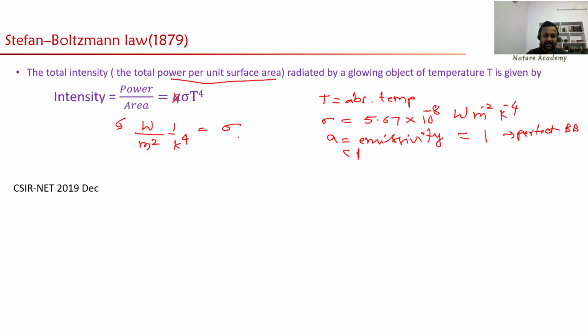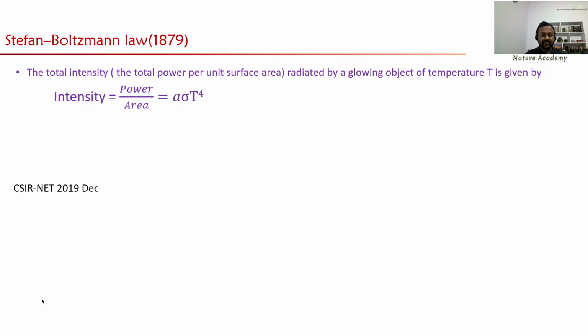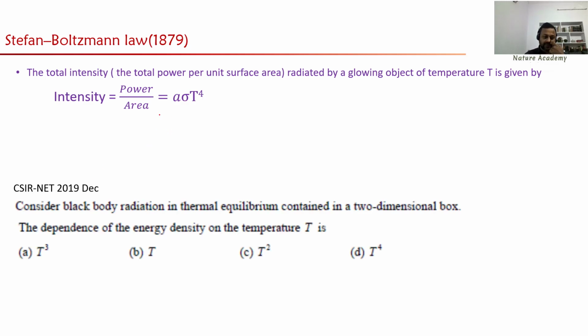Next, there is a question on this formula. Let me erase all these things here. CSIR NET 2019 December. You remember the formula: the total intensity emitted by a glowing object, or power per unit area, is equal to A sigma T power 4. Now there is a question, so let us try to answer it. Consider a black body radiation in thermal equilibrium contained in a two-dimensional box. The dependence of the energy density on the temperature is.